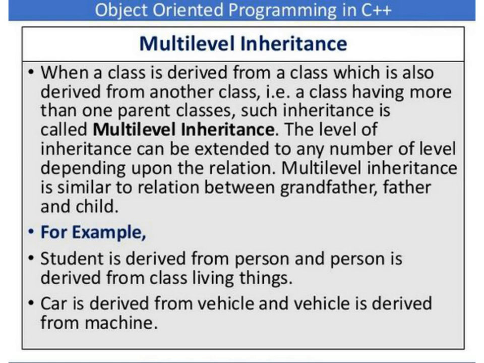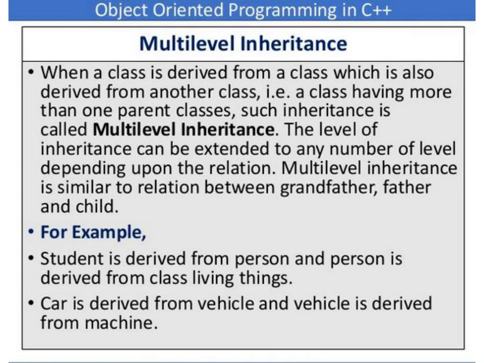By using this parent class, person has been derived, so person is acting as child class for living things. In the next level, when student is derived from person, person is acting as parent class and student is the child class.